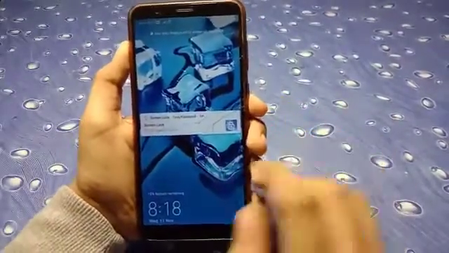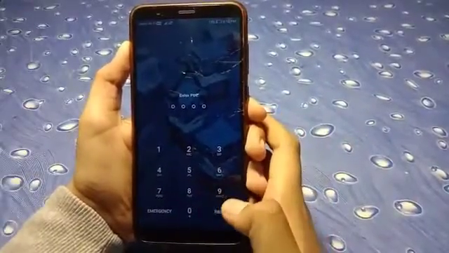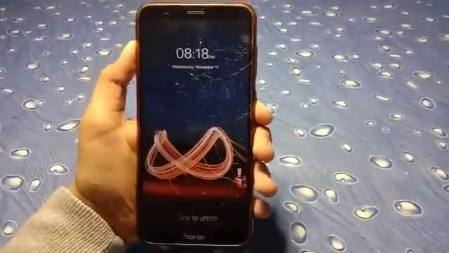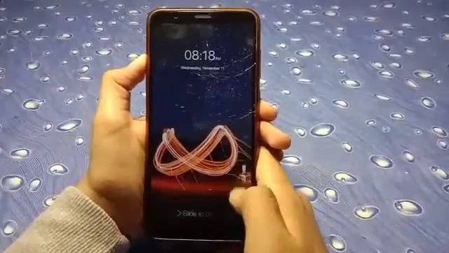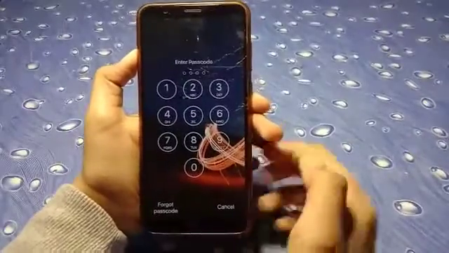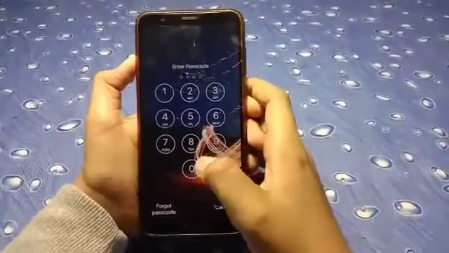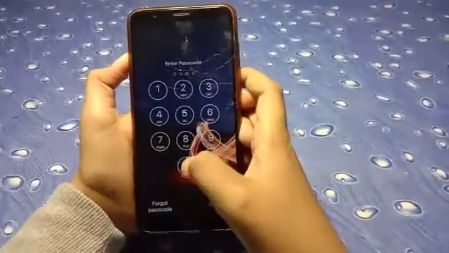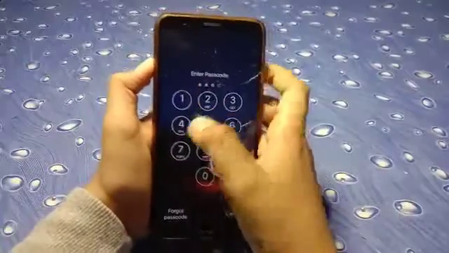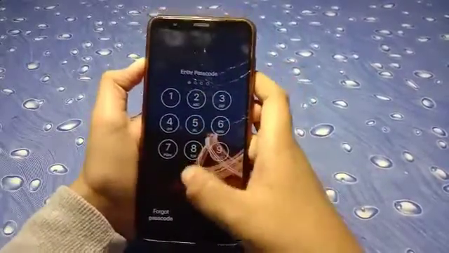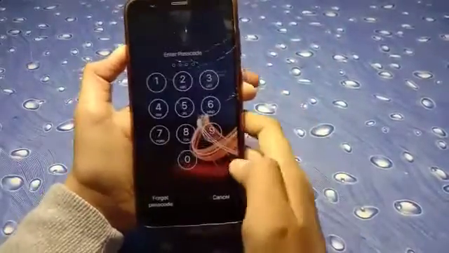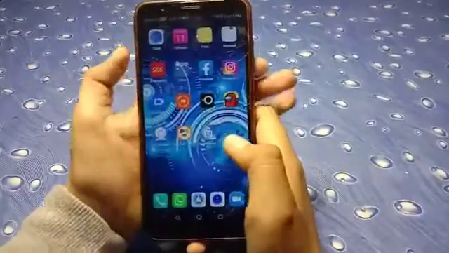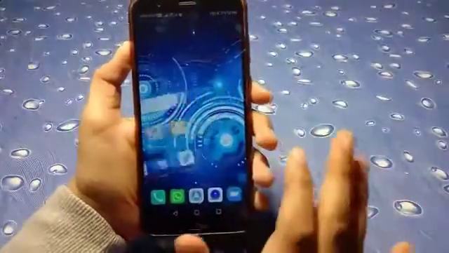For example, now I lock my phone and then I open it again. And now first I have to enter my default password, and as soon as I entered my own password, now I'm having this interface, and now I have to slide to unlock, and now you have to enter the time. So I guess the time is 8:16. Oh, is it 8:20? Wait a minute, first. Okay, so it's 8:18 p.m. So 8:18, and now you can see that the phone is opened.